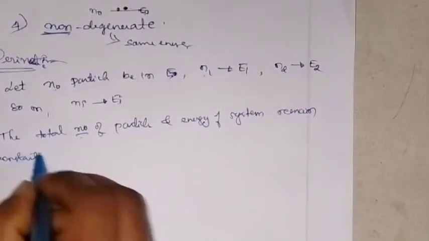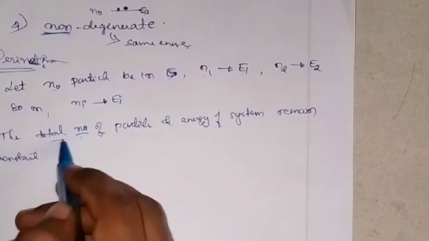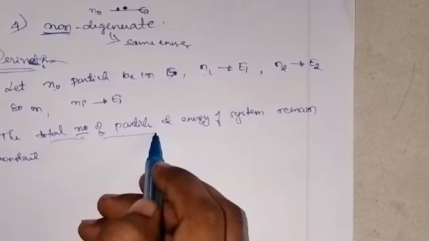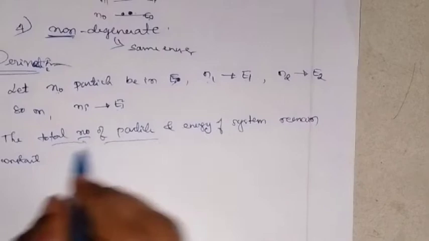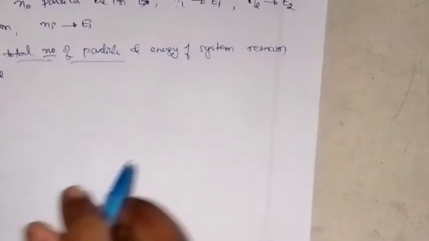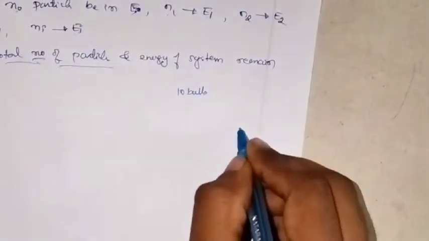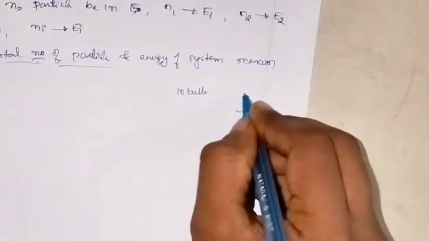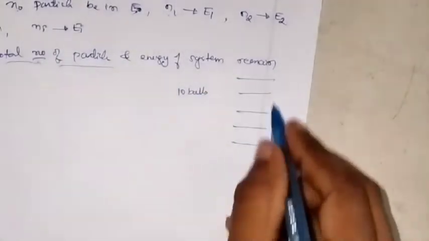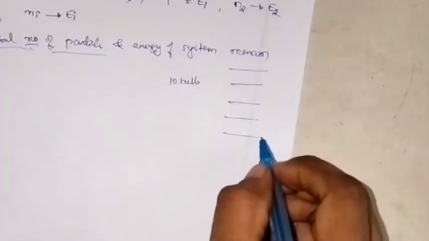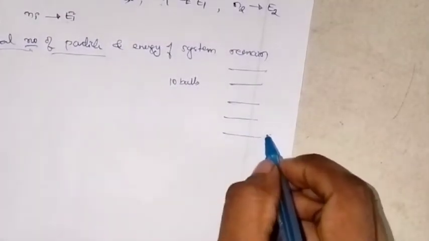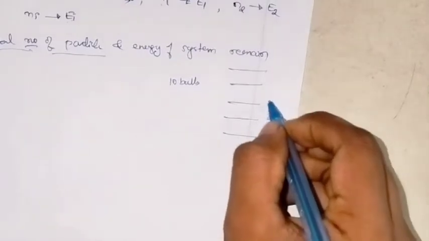Whatever the arrangement, the total number of particles as well as the total energy remains constant. How? Just imagine you have 10 balls and 5 racks. These are all racks, and I am comparing these racks to the energy levels E0, E1, E2, etc.